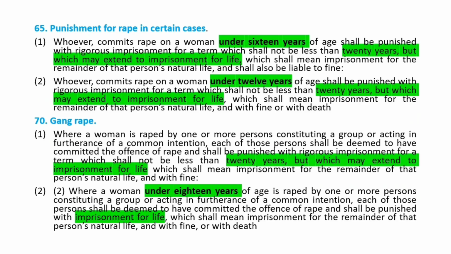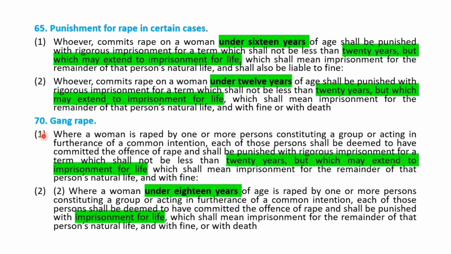Okay. Then section 65 is about child rape, and it divides child rape into two categories. The first one is rape committed on a child under 16 years. The second one is on a child under 12 years. So for under 16 years the punishment is rigorous imprisonment for not less than 20 years but which may extend to imprisonment for life, which means imprisonment for the remainder of the person's natural life. But for under 12 years, the punishment of death is added. Okay, so it is making it a little harsher. Twenty years extending to imprisonment for life with the fine, with death also.